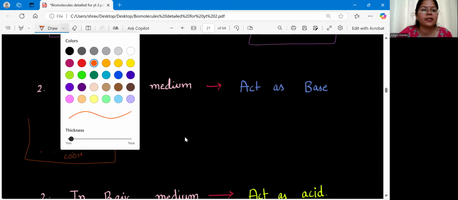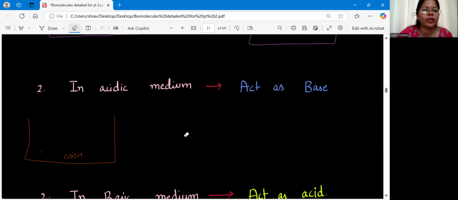And here I'll have more and more H plus ions. In acidic medium, we have more and more H plus ions all over. And in this, I am keeping my amino acid. Let me write this down: NH2, H and R.